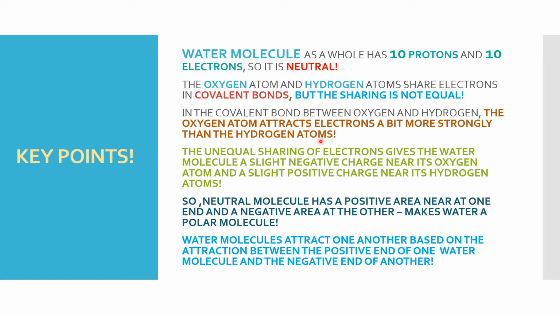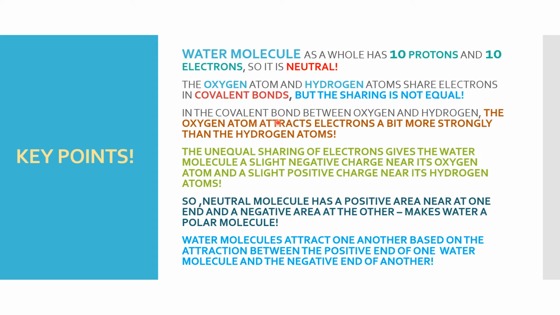Water molecule as a whole has 10 protons and 10 electrons. So it is a neutral molecule. The oxygen atom and the hydrogen atoms share electrons in covalent bonds, but the sharing is not equal.